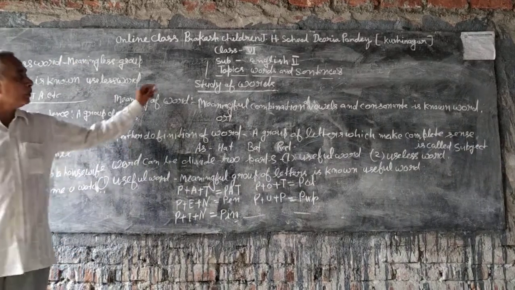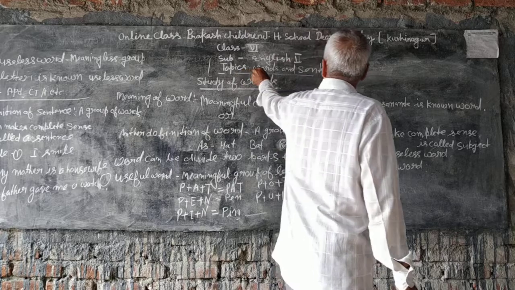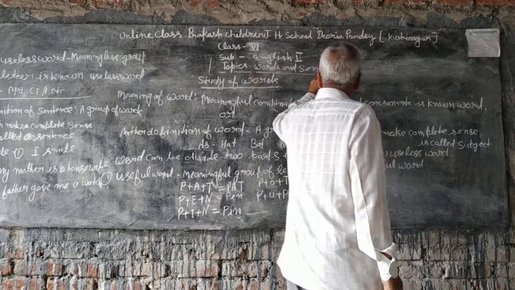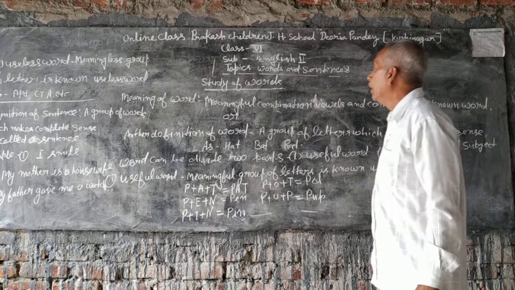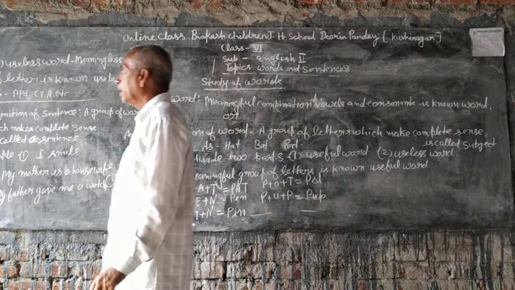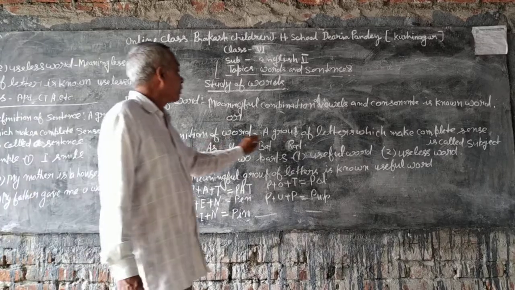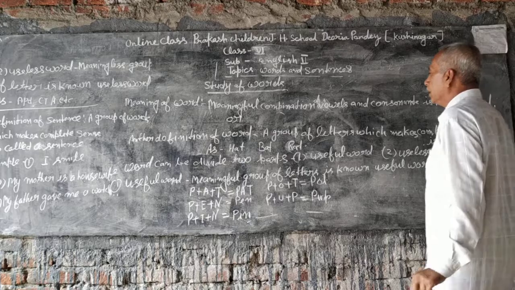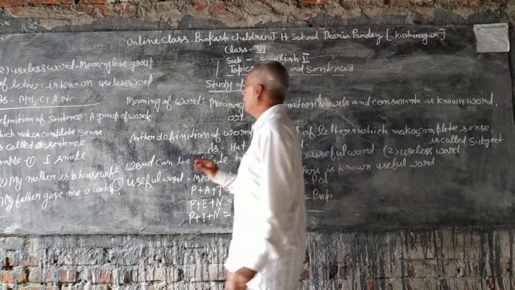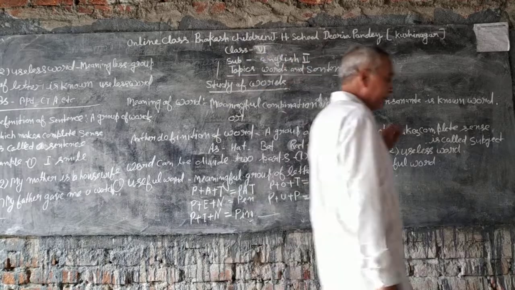Today I am going to learn about word and sentence. What is a word? A word is a group of letters which makes complete sense. It's called a word. As: at, but, like, etc.